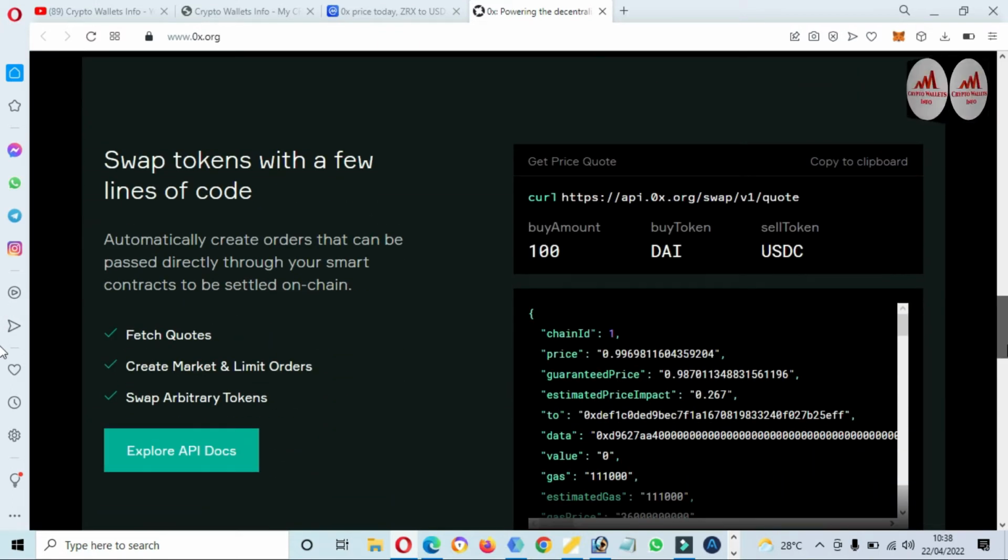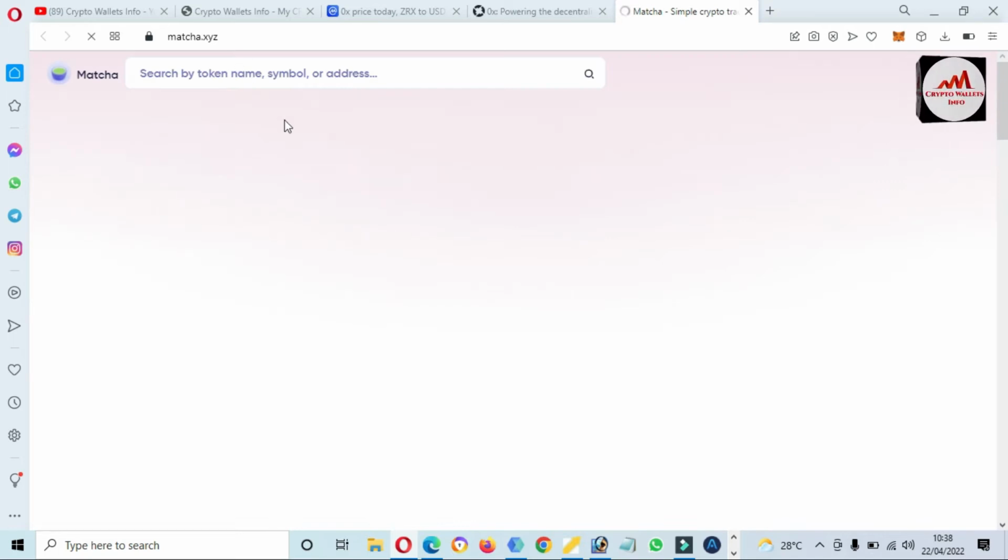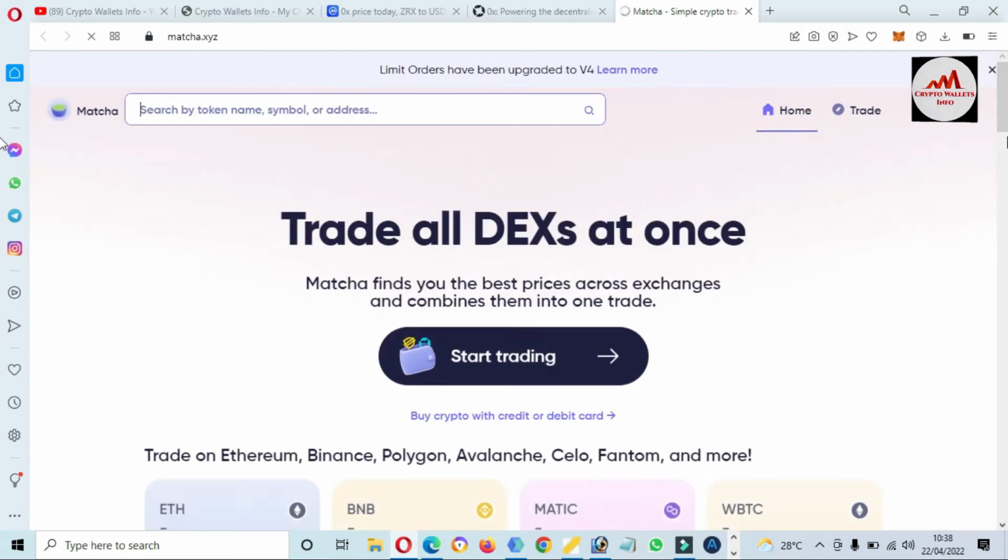Swap tokens with a few lines of code, automatically creating an order that can be passed directly through your smart contract to be settled on chain. If you need to connect your Metamask wallet with Matcha by 0x, the global search engine for liquidity and markets that enables users to trade tokens at the best price through a world-class interface, click on Trade. I have clicked on it, and then Matcha.xyz opens. I'm not giving you any financial advice. You can join or not, it depends on you.